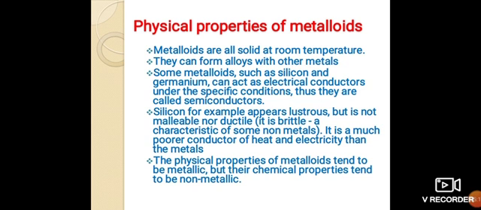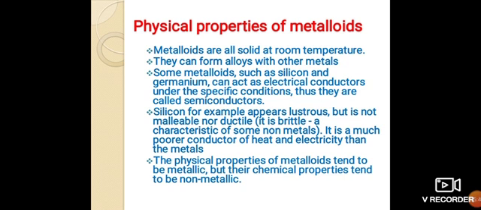They can form alloys with other metals. Some metalloids such as silicon and germanium can act as electrical conductors under specific conditions. Thus, they are called semiconductors. Silicon, for example, appears lustrous but is not malleable nor ductile. It is a much poorer conductor of heat and electricity than the metals.